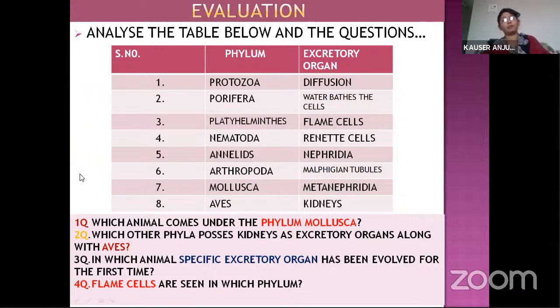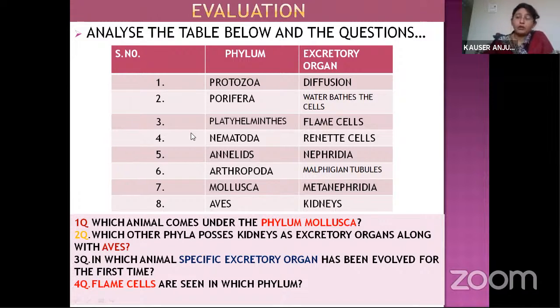Next, we will come to the final part, that is evaluation. It is the table which is given in your textbook, and mostly you can get it in the exam. That is in Part A, 17th question, where a table will be given. You have to analyze that table and answer the questions. Here the phylum name and the excretory organ are given. After going through this table in detail, and depending upon your previous knowledge about all these phyla, you have to answer these questions.